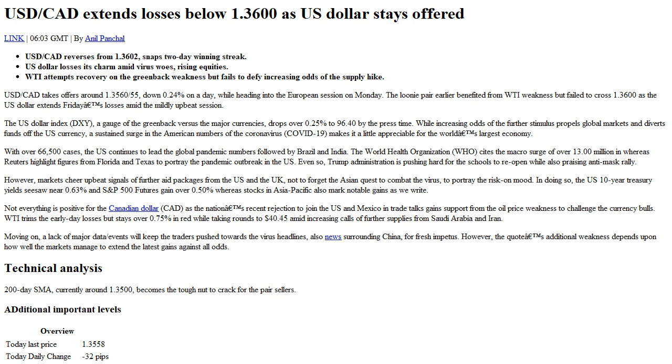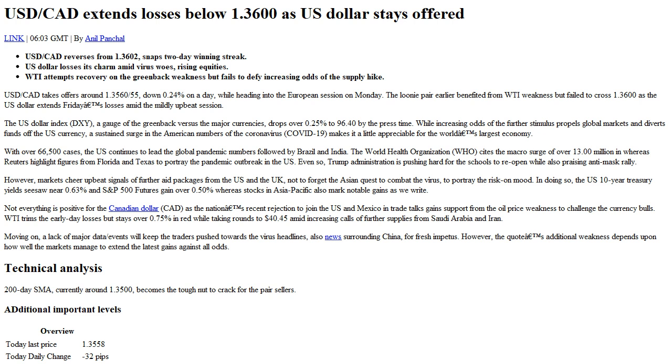Even so, the Trump administration is pushing hard for the schools to reopen while also praising an anti-mask rally. However, markets cheer upbeat signals of further aid packages from the US and the UK, not to forget the Asian quest to combat the virus, to portray the risk-on mood. In doing so, the US 10-year Treasury yield seesaws near 0.63% and S&P 500 futures gain over 0.50%, whereas stocks in Asia Pacific also mark notable gains as we write.